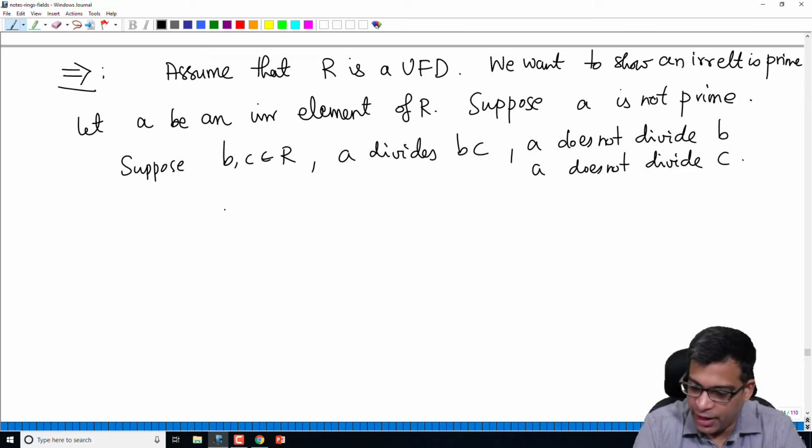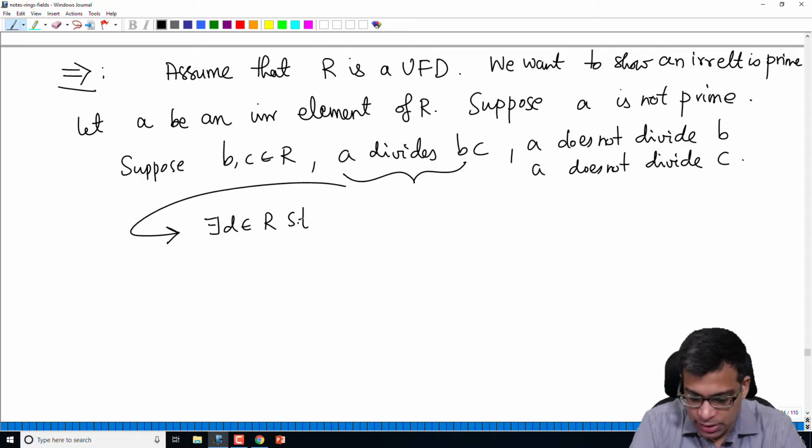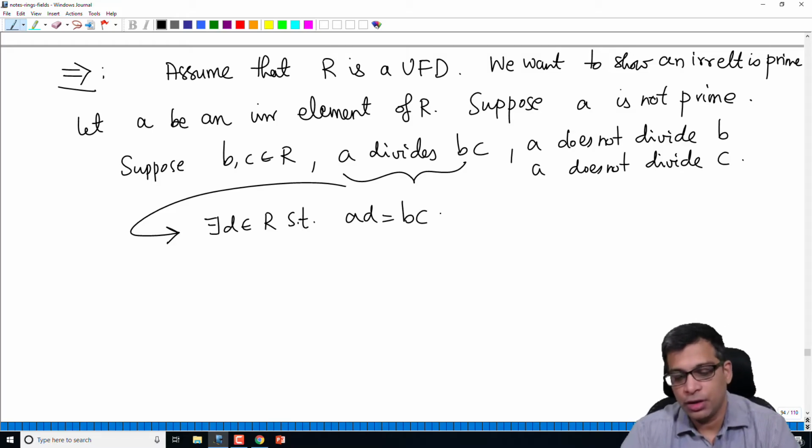So if A divides BC, this implies there exists D in R such that AD is equal to BC. Remember, this is the meaning of an element dividing another element: AD is equal to BC.